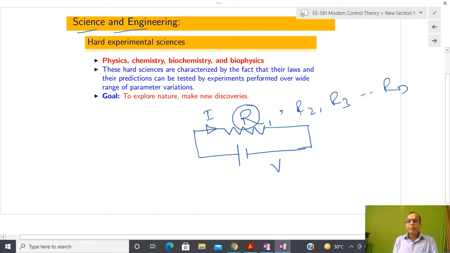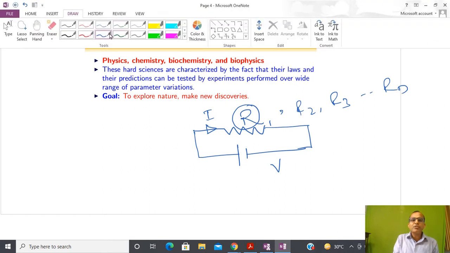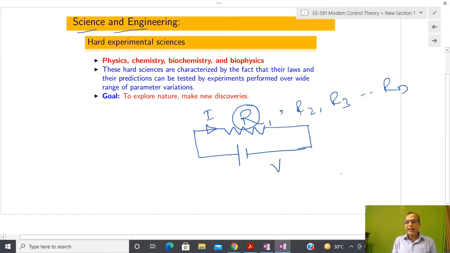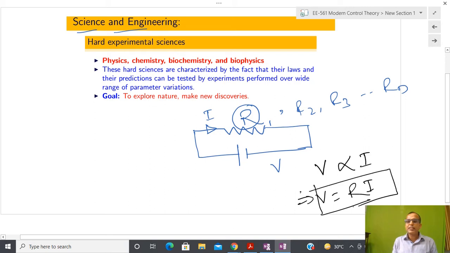By applying different voltages, we are going to predict some kind of law. And you are all already well aware that this law is nothing but Ohm's law. So we are saying that V is proportional to I, and after that we write that with some proportionality constant, and then I write it like this. So in this way we are conducting the experiment.